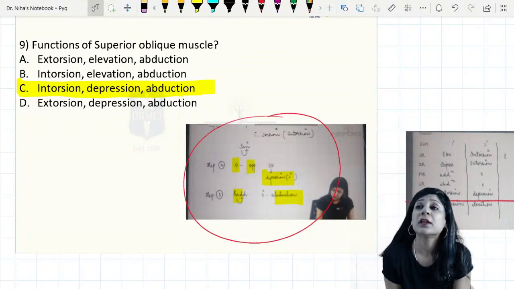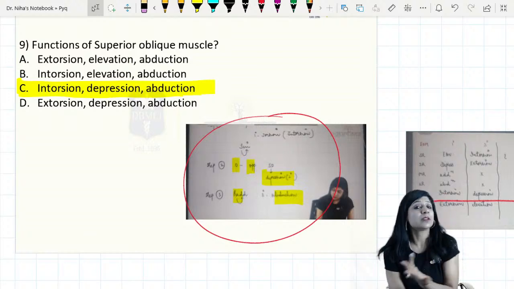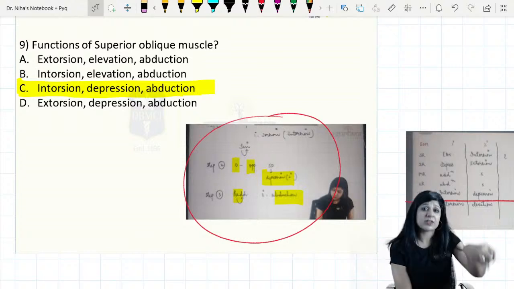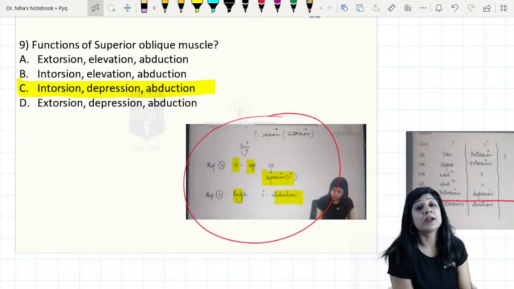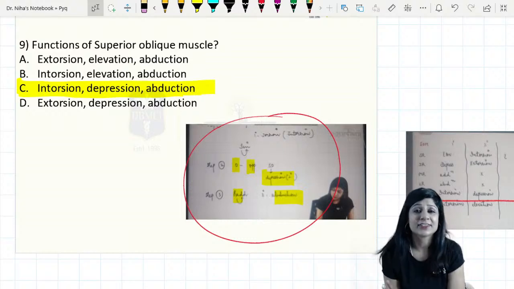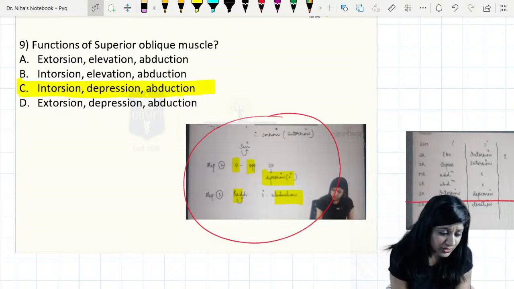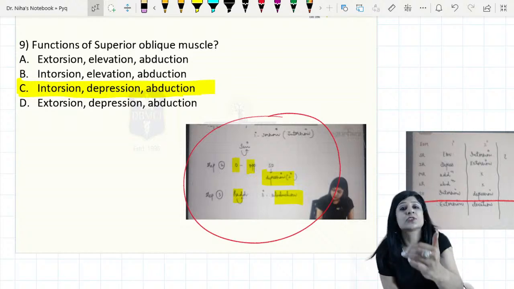Coloboma does not give you the punched out lesions, but if rubella was also there, then I think the better answer is rubella, because salt and pepper retinitis happens, so it is far away from the punched out lesion. In coloboma, still we get a circular one, and posterior staphyloma is again an answer, because in posterior staphyloma also we do not get the punched out lesion. So I think there is some problem in the options. Maybe they have given it by mistake, not a problem. You know the right thing now, so be prepared for the right options next time.